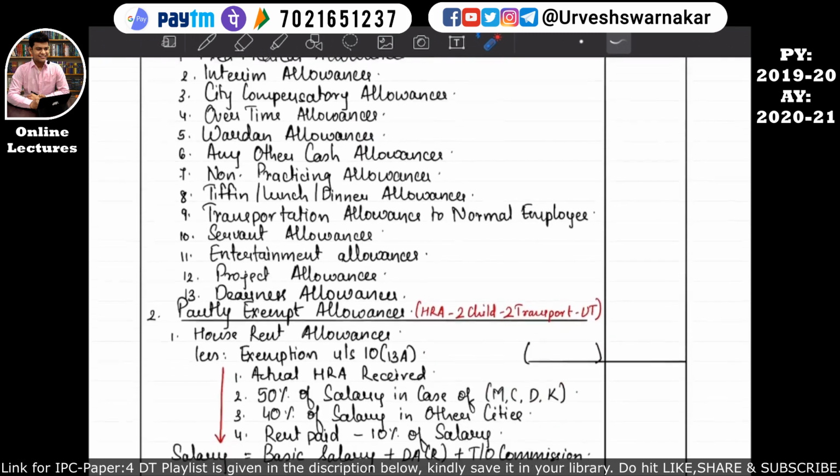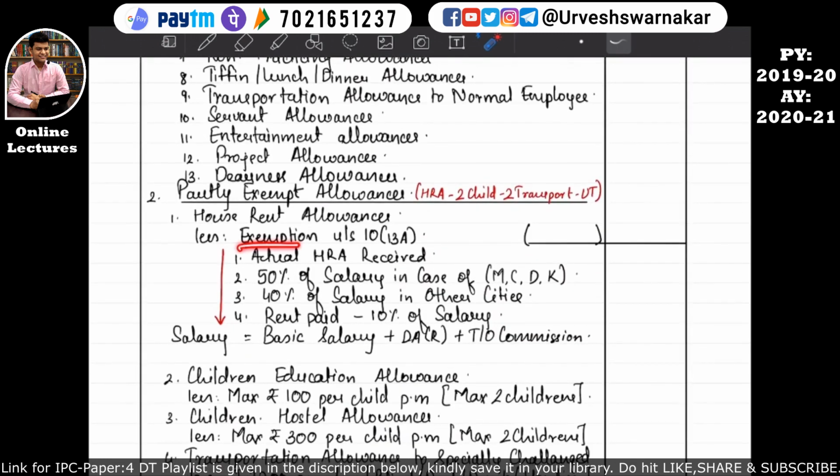Okay, so the exemption under section 10 subsection 13a is available by this formula, that is actual HRA received, 50% of the salary in case the assessee is residing in metropolitan cities like Mumbai, Chennai, Delhi, Kolkata. MCDK stands for Mumbai, Chennai, Delhi, Kolkata. These are all metropolitan cities. And the third point says 40% of the salary in other cities, other than Mumbai, Chennai, Delhi, Kolkata. And the fourth point is about rent actually paid by the assessee.